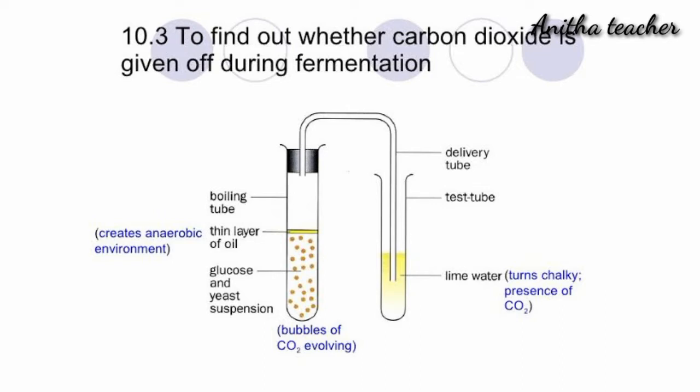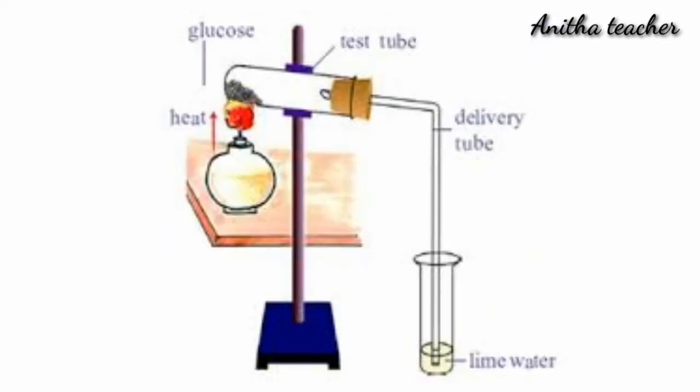Fermentation. If yeast and sugar solution are left to stand without oxygen for some days, they develop a characteristic smell caused by production of a new compound called ethanol, which has been manufactured by the yeast from the sugar. The same type of smell we can notice in our preserved idli and dosa doughs. The ethanol can be separated from the yeast glucose mixture by the process of fractional distillation, since ethanol boils at a lower temperature.